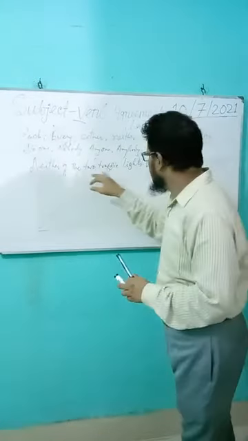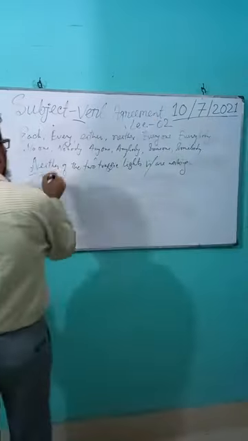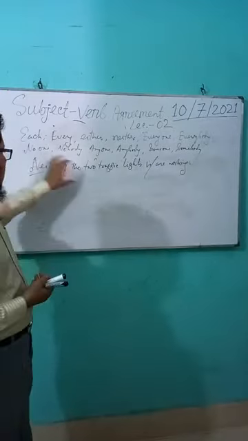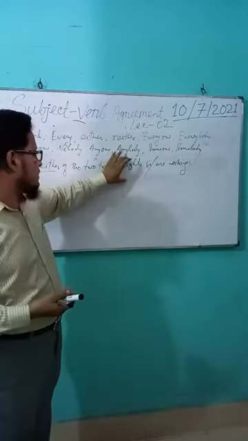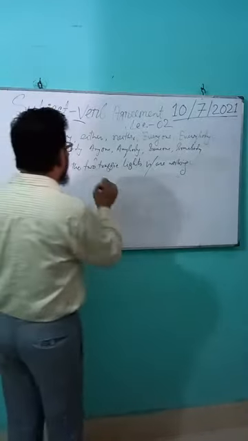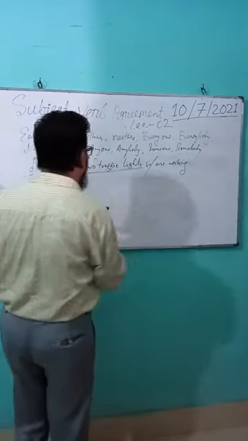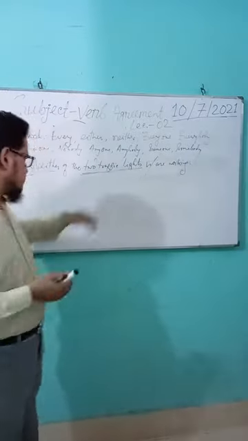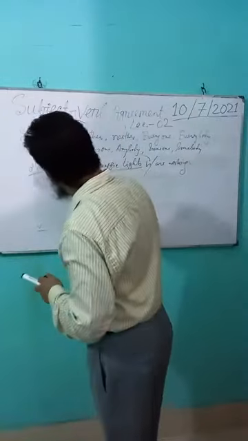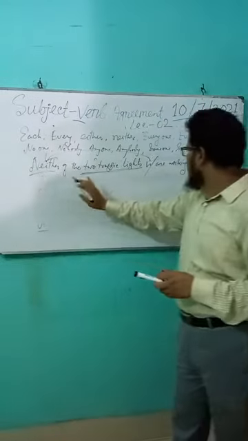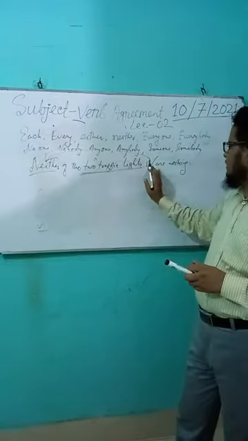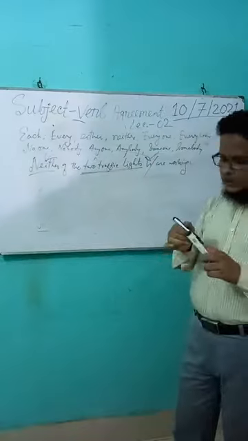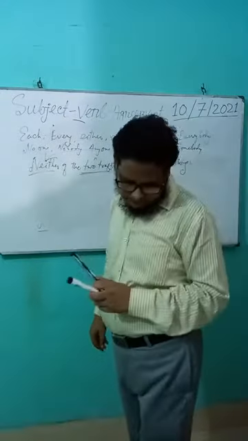After neither, whenever we see of the, we can use only a plural noun. But neither of the two traffic lights is working, not are working, because a verb always agrees with the subject. The subject is neither. So the correction will be is. Neither of the traffic lights is working.